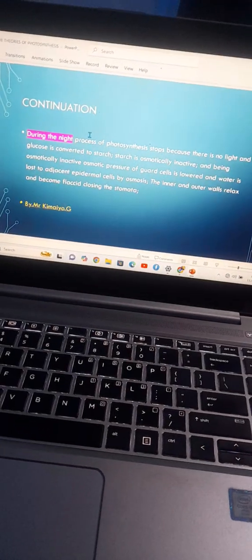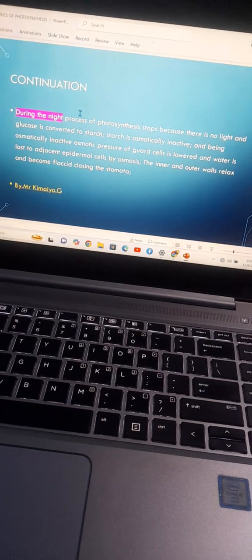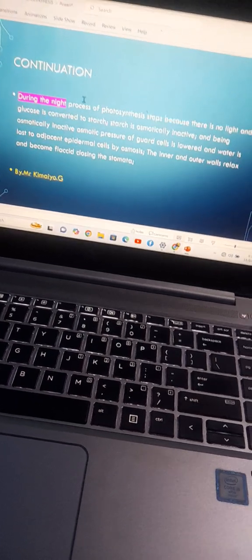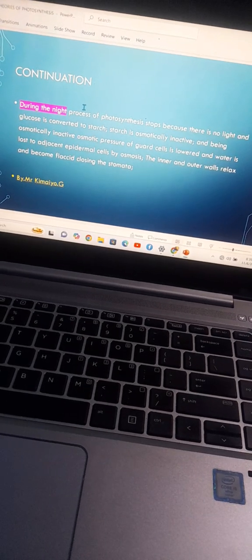During the night, it will be the opposite. What will happen during the night? The process of photosynthesis stops because there is no light energy, and glucose is converted to starch. Starch is osmotically inactive, and because of that, the water which had been absorbed during the day will be lost to the adjacent epidermal cells through osmosis. This makes the inner and outer walls of the guard cells relax and become flaccid, closing the stomata.